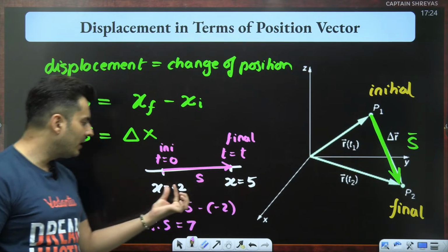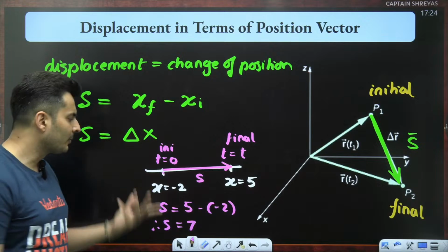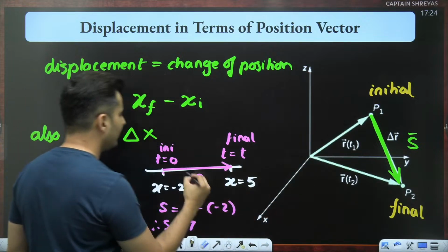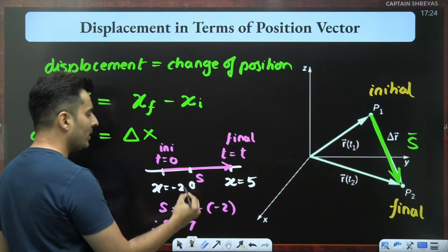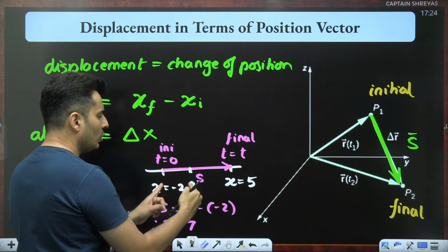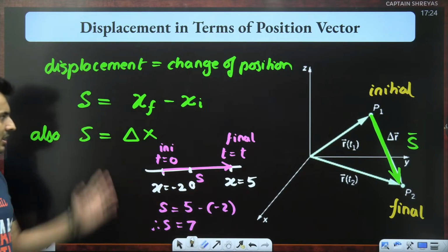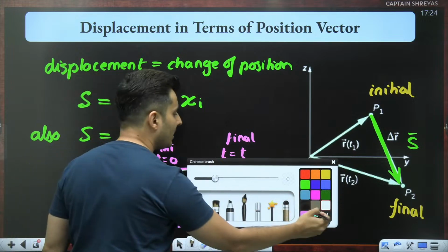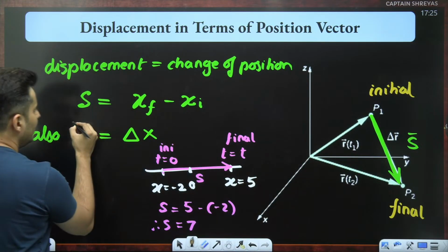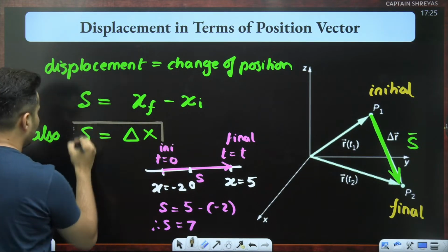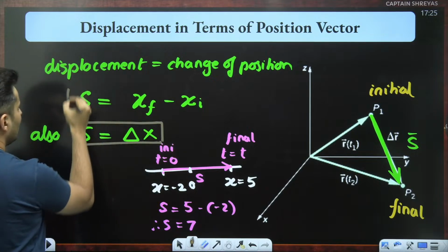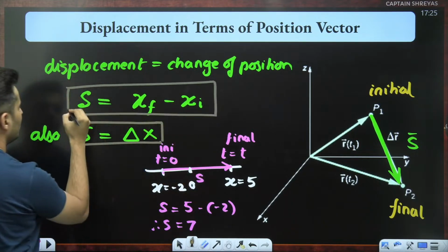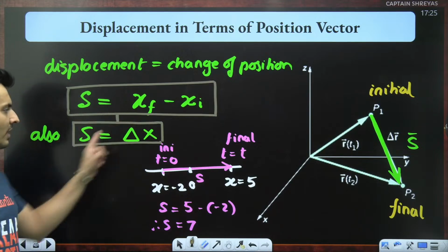You take the final coordinate, you take the initial coordinate, subtract it. It kind of makes sense also because the origin will be here. This is 2, this is 5. 2 plus 5 is 7. So makes sense. So this is how you measure the displacement in terms of the coordinate or the positions. It's one and the same thing.